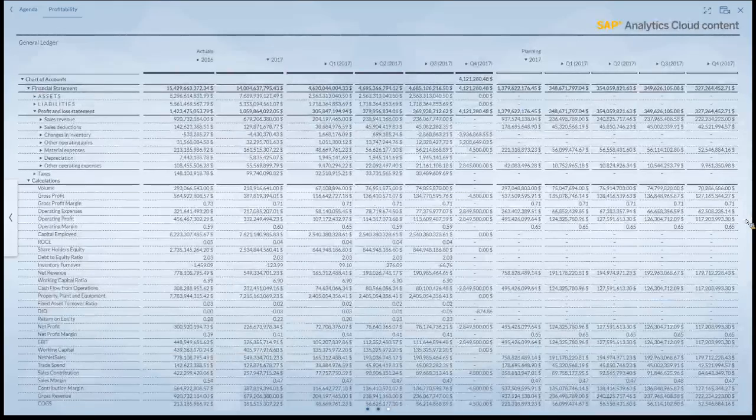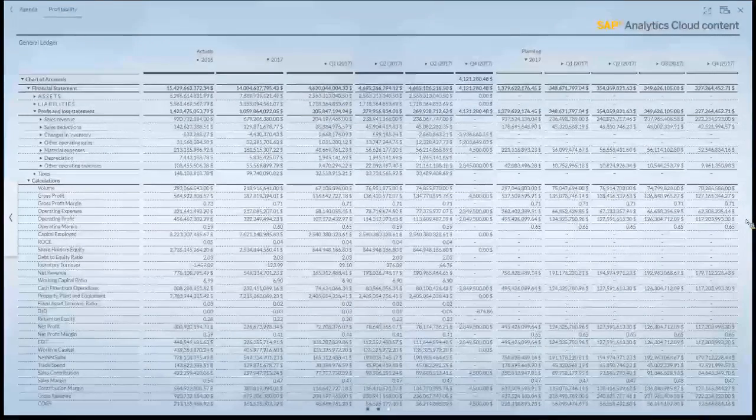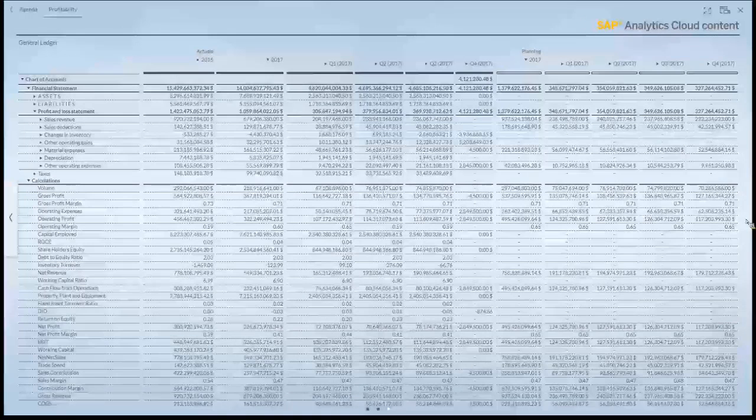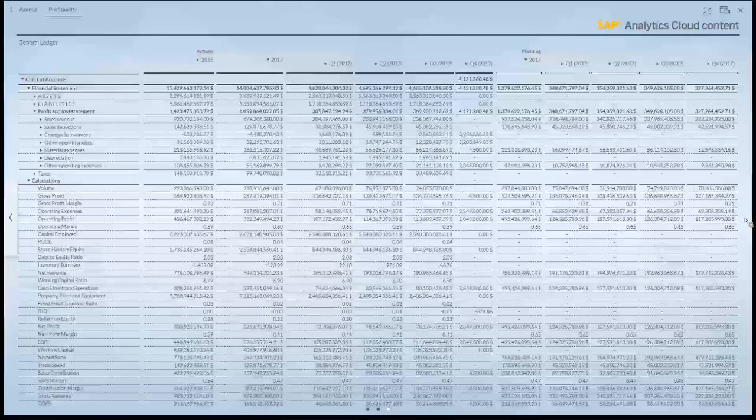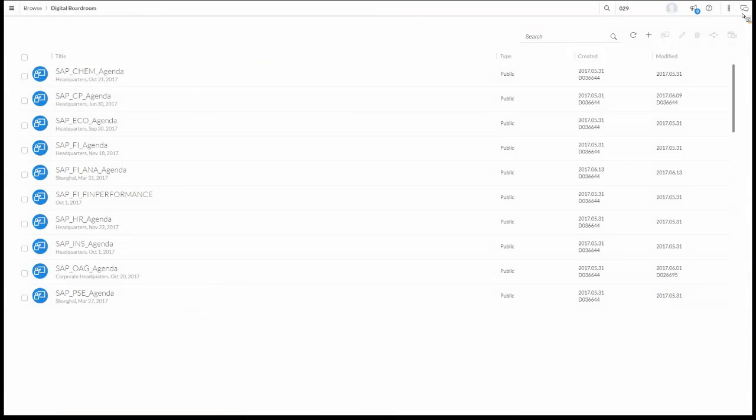On the right screen, we offer very detailed information. As you see here, that's the chart of accounts. And here you would be able to really drill into a single account and understand the figures that have been shown on an aggregated level in the previous screens. So that should hopefully give you a good impression of what we offer in the financials content.